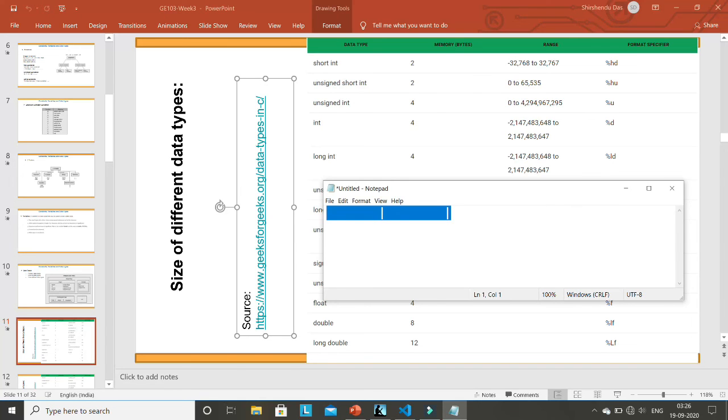So 2 bytes means how many bits? Each byte has 8 bits, so there are 8 bits here and 8 bits here, right? So there are 16 bits, but out of 16 bits, this first bit is reserved for plus and minus. If it is 0, you can say it is plus. If it is 1, that is called minus. So this bit is gone. After this first bit, how many bits remain? There are 15 bits.